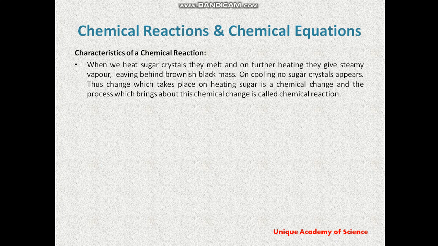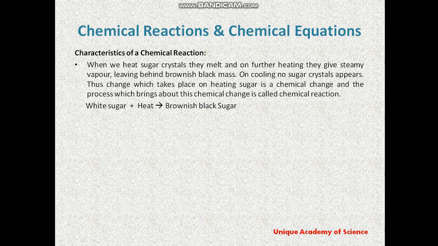But here the sugar is melted and it generates vapor. After some time it becomes brownish black, and if we cool it, we cannot get the sugar back. So this is an example of chemical change.